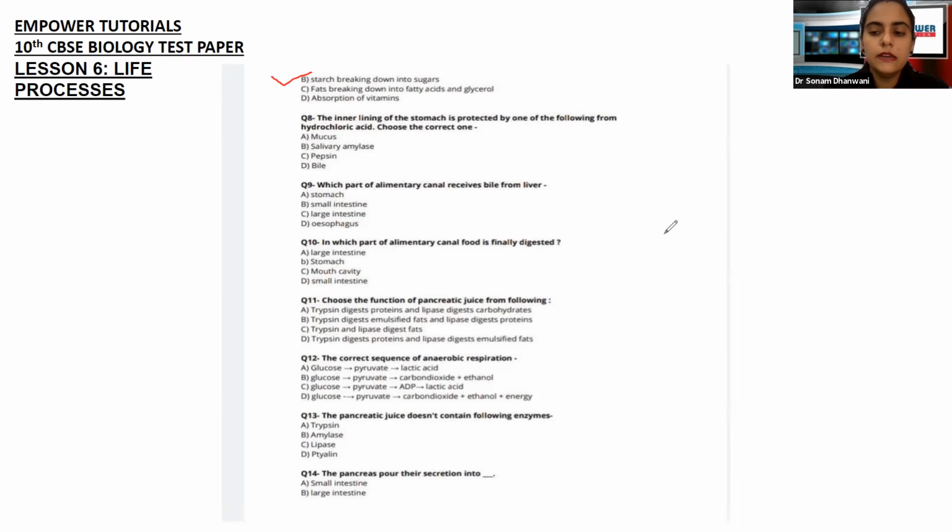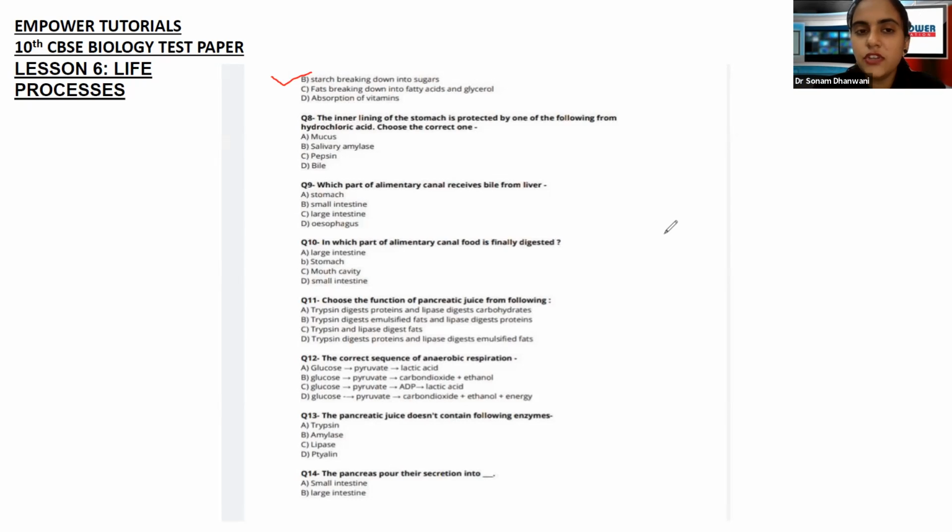If there is no protective covering on the inner side of our stomach, these acids can harm the tissues over there, right? So because of that, there is a secretion in the inner lining of the stomach, which protects it from the hydrochloric acid. So what is that?